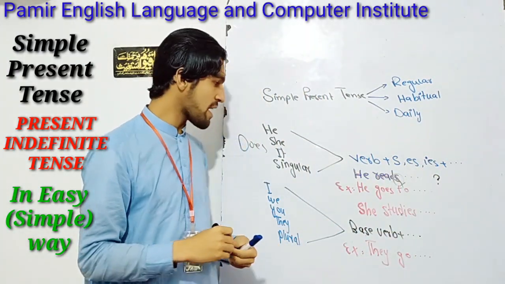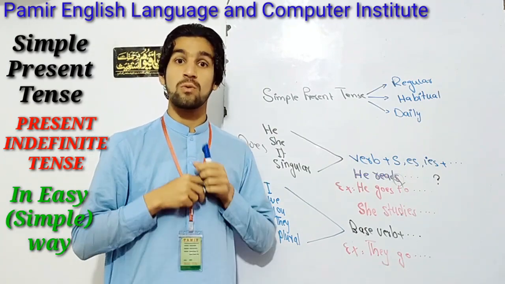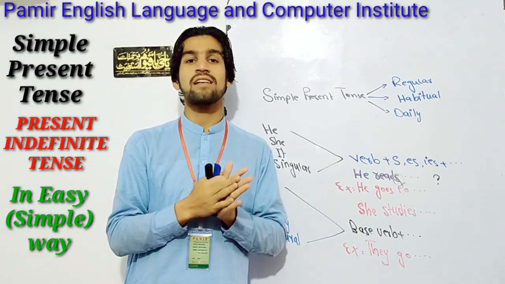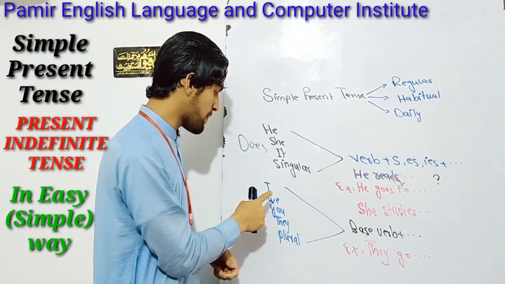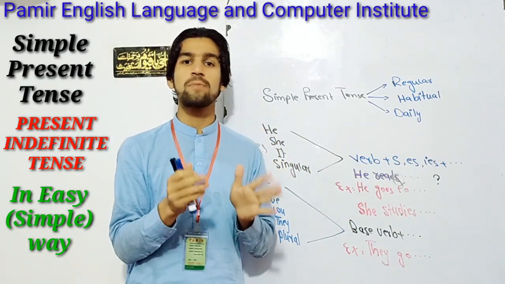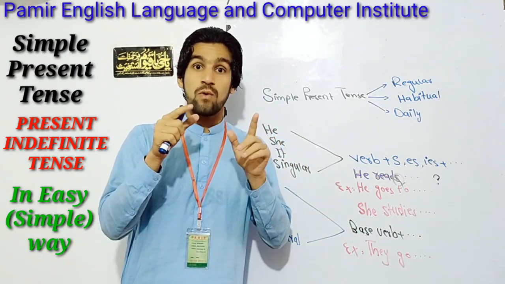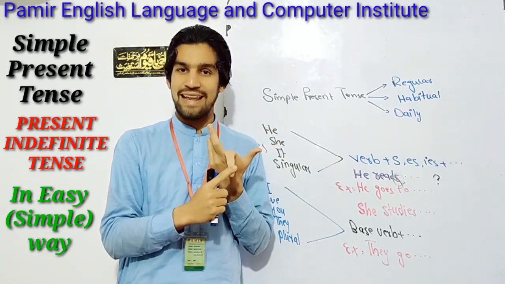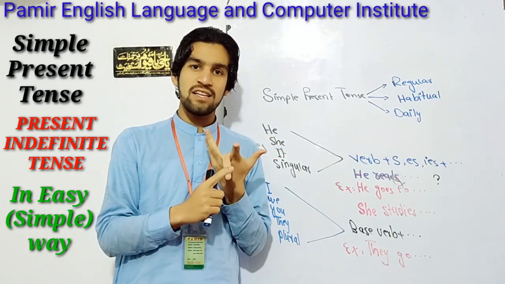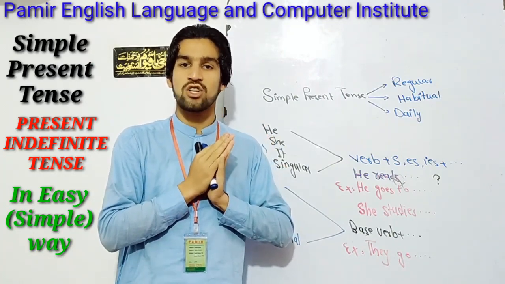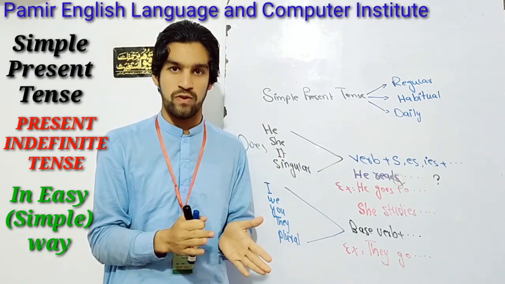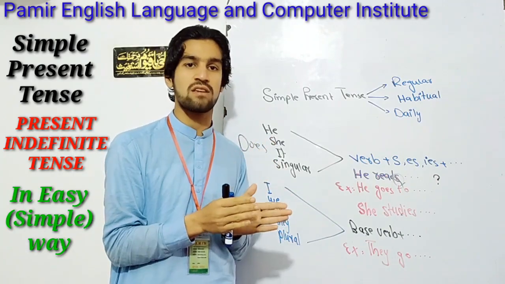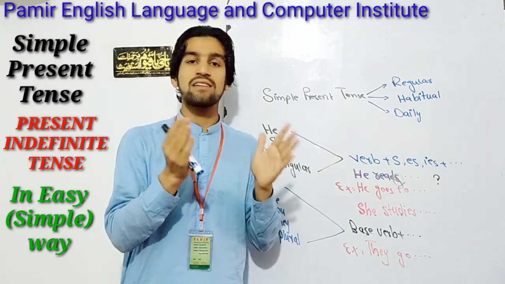Got it or not? The second, if I want to use plural structure, it means if the agent or the doer of an action is plural, no s or es as suffix should be used with the verb. For example, we say that I teach English. The verb should be in base form. The base form of the verb is that form which never takes suffix, prefix, infix, circumfix. Clear or not? D, ed, ied, ing, es, ies should not be used with such kind of verb, I mean with the base verb, the root verb. For example, we say I teach English, we teach English, you teach English, they teach English. If the subject is plural, Ali and Ahmad teach.